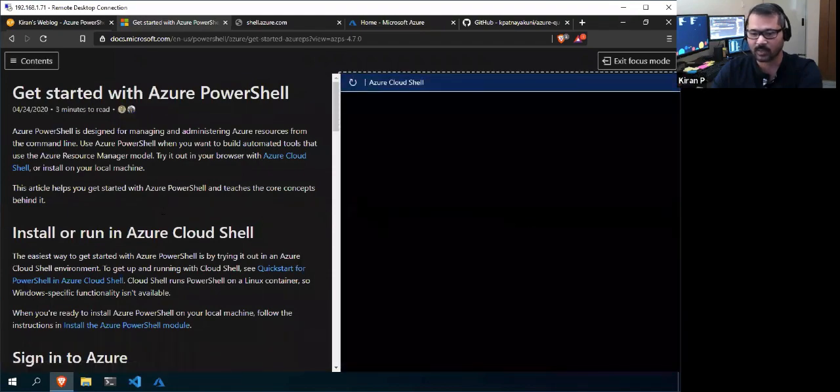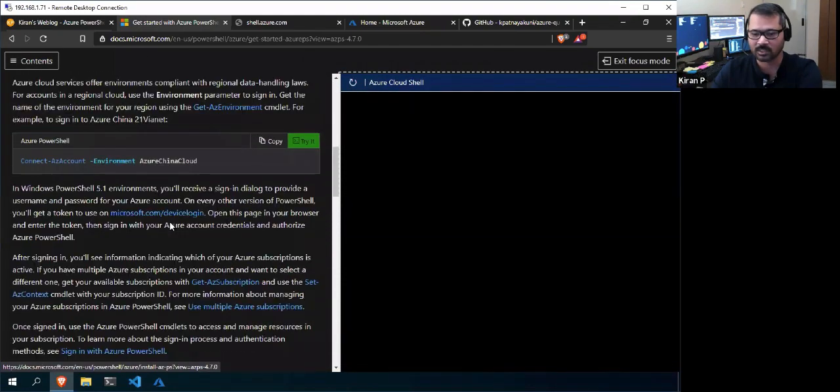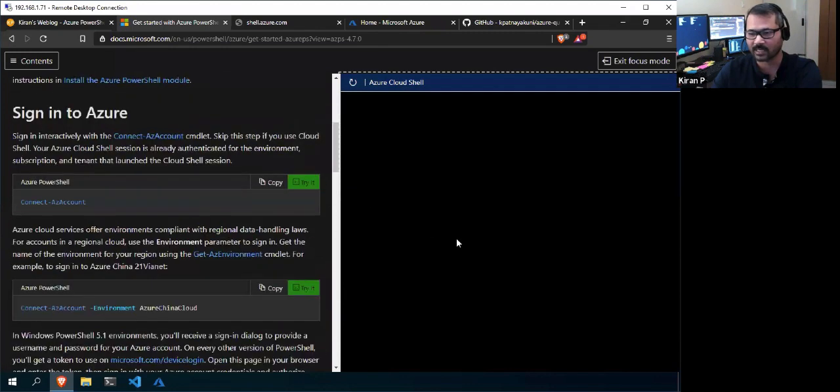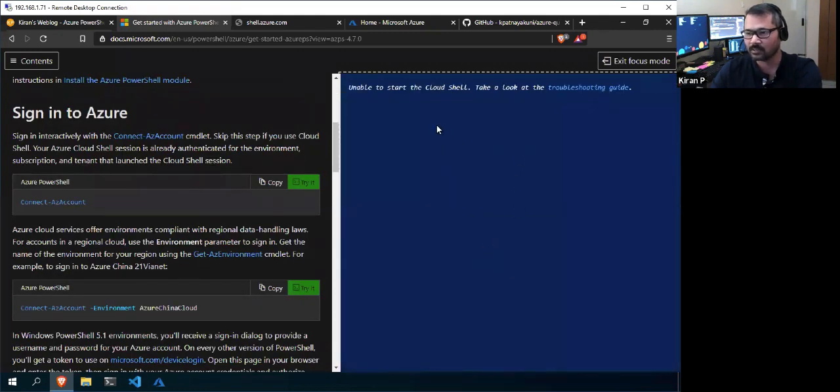So here you can go through your notes, and if you want to try that out, you can use it in your Cloud Shell right here. Okay, so, unable to start Cloud Shell. I think there's a problem. Maybe it's very unfortunate, like the topic that we chose. I think the Microsoft service is down, unable to start Cloud Shell. Yeah, not sure though.